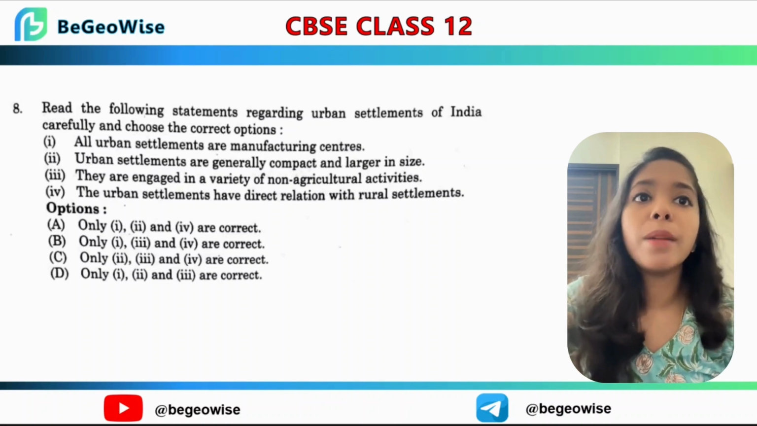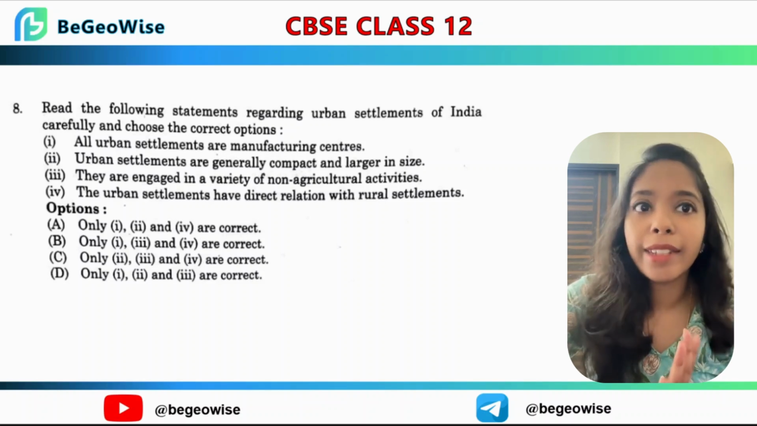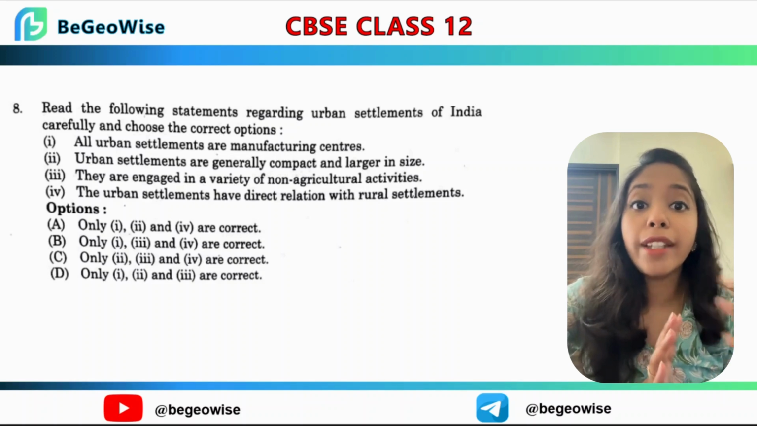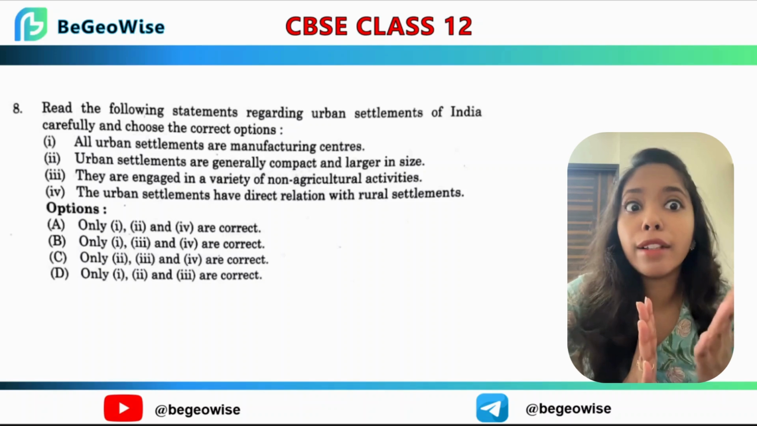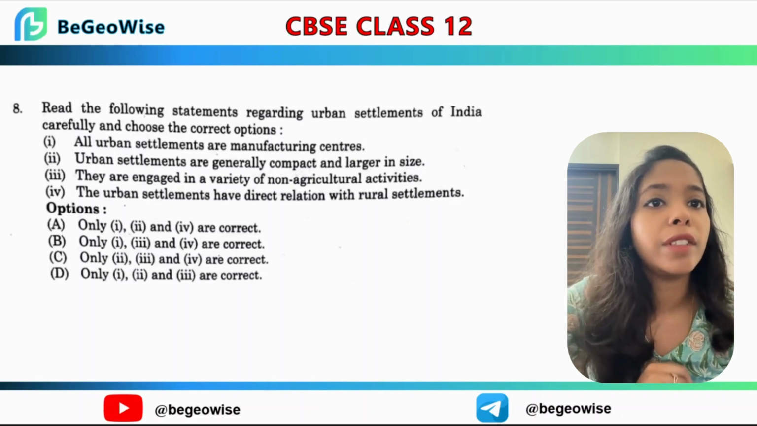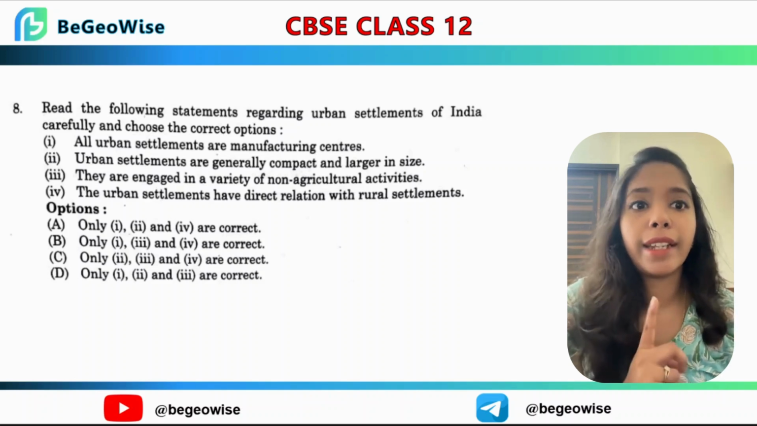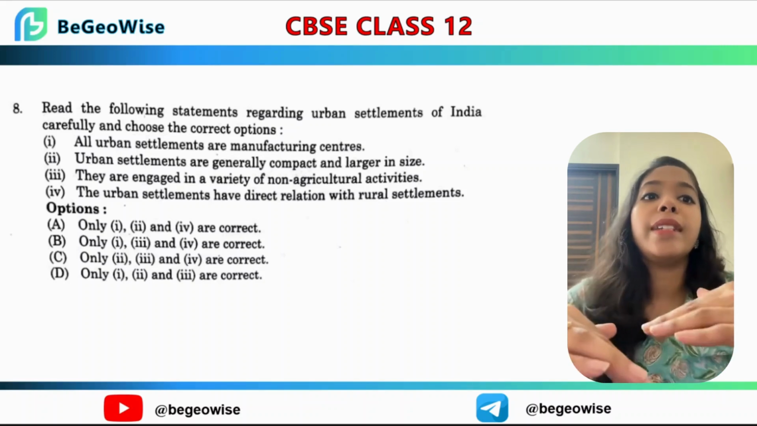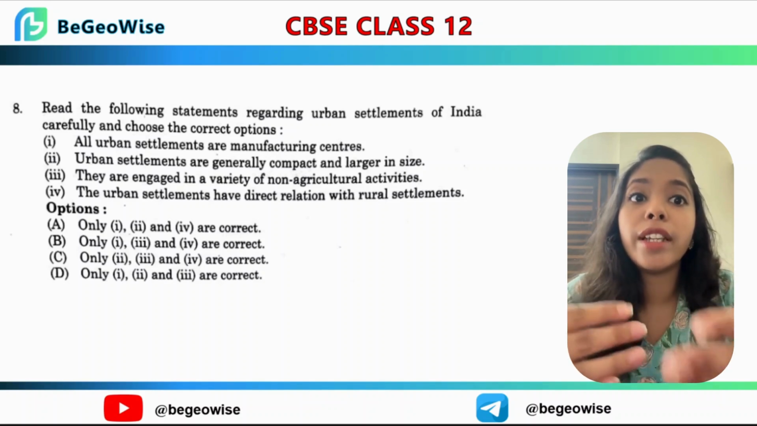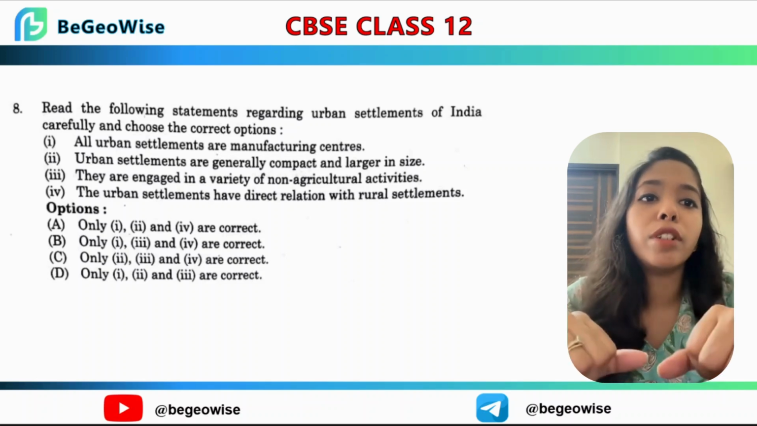Statement number 2. Urban settlements are generally compact and larger in size. Right, because they are densely populated with less space and more population, tight housing, traffic jams. You can see Delhi or Bangalore for a better example. Now statement number 3. What do we have? They are engaged in a variety of non-agricultural activities. Correct. Unlike rural areas that depend upon farming, the urban population works in services, in industries, in education. There is much more happening in urban areas.